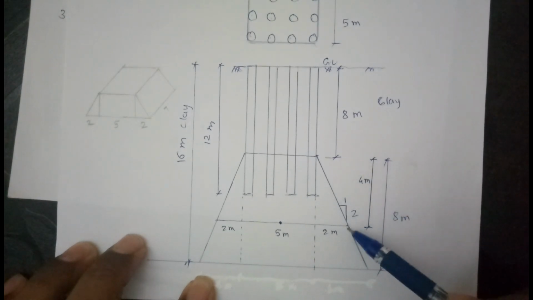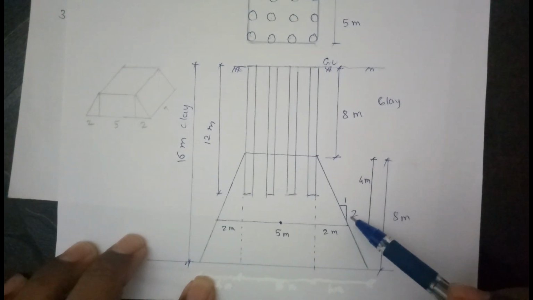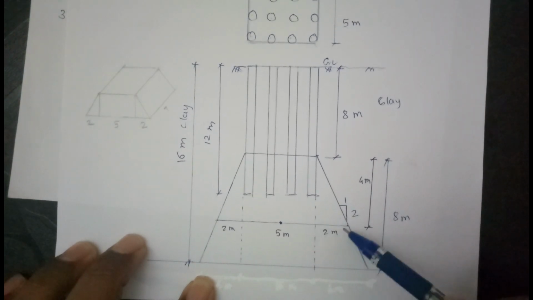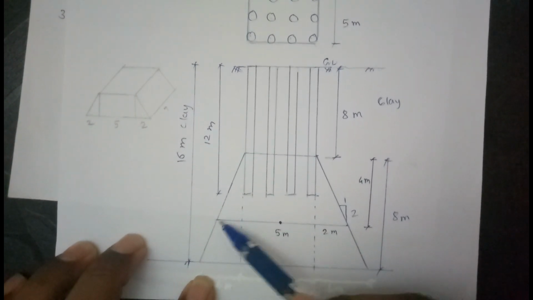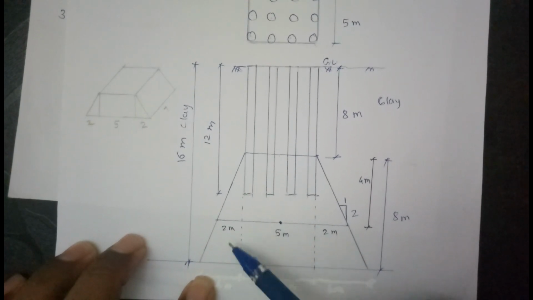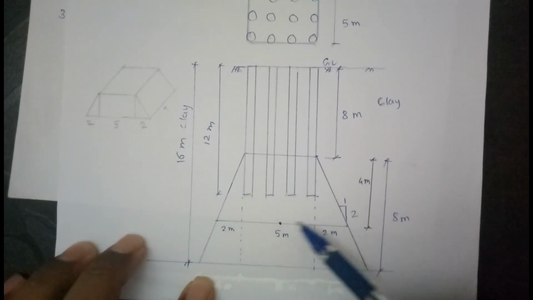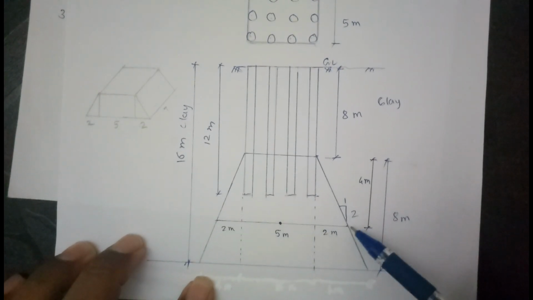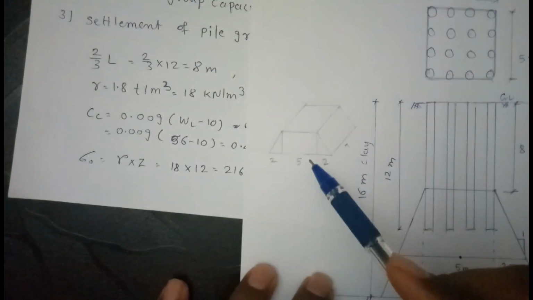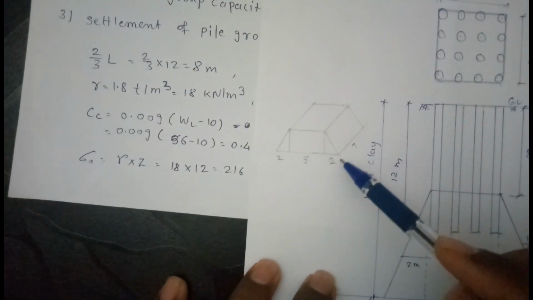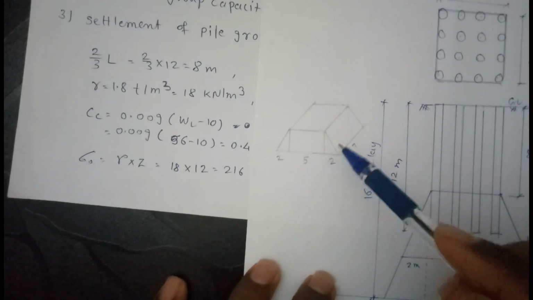So this total height is 4 meter and this slope is 2:1, that is 2 vertical 1 horizontal. That means this horizontal distance is 2 meter, and same here also. So this total distance is 5, 6, 7, 8, 9. So this length is 7 meter. Okay, we have to calculate this area. So this is 7 meter, and this is the 3D diagram. So this is 7 meter, and again this is also 7 meter.